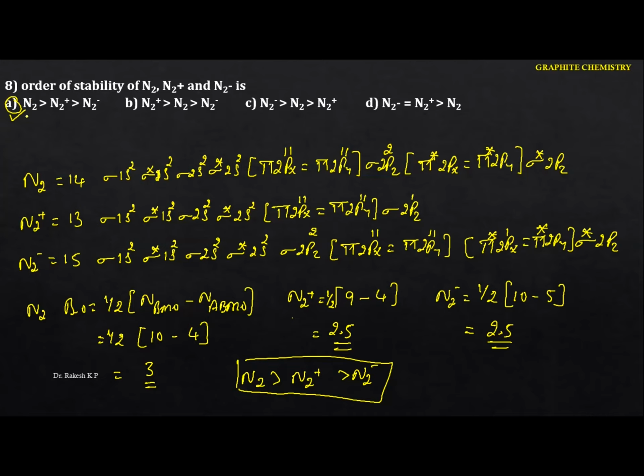So next one, choose the compounds of maximum and minimum ionic character from lithium chloride, rubidium, beryllium, and also magnesium chloride. See this one here. In order to identify this one, you have to remember the particular rule. That's the Fajan's rule. Let me write the particular this one, the Fajan's rule.